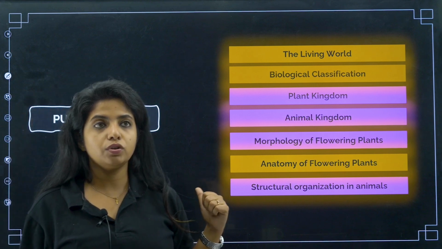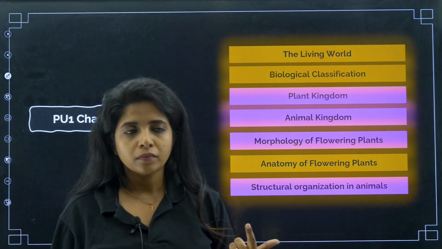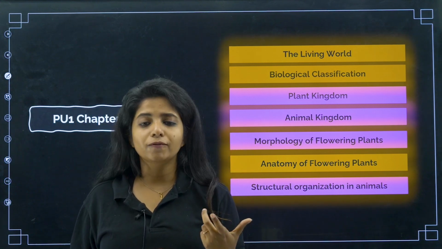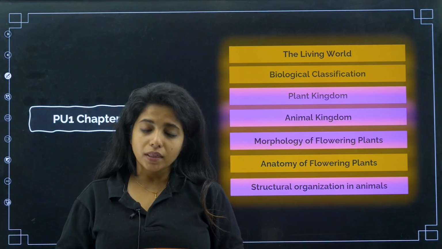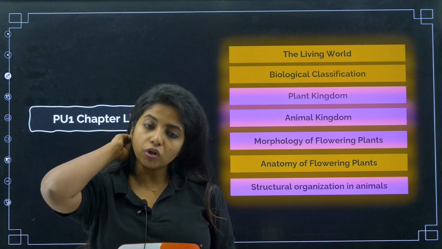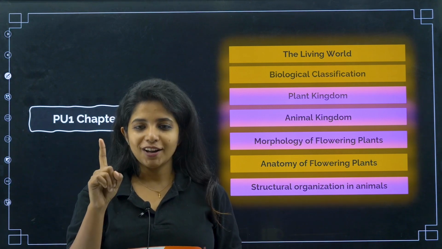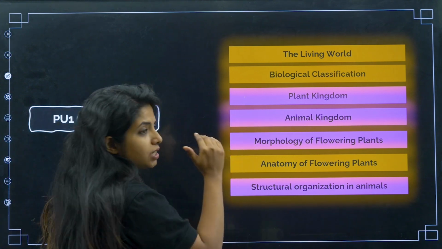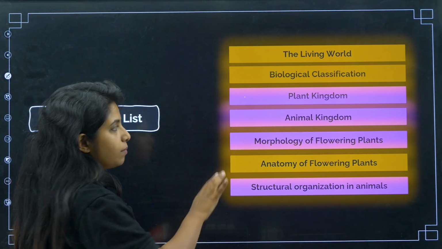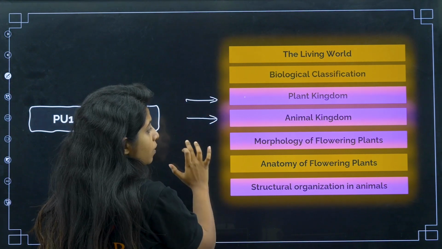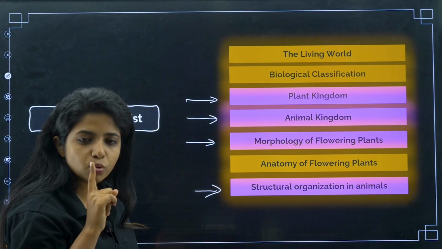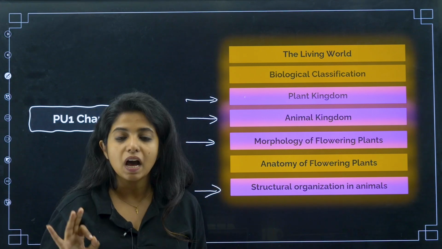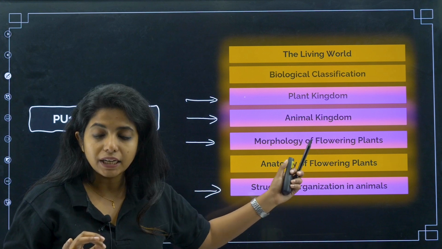In the previous paper analysis, when you looked at the other chapters of PU2, you saw that almost all the chapters were giving 3 questions, 4 questions. Very few chapters were giving 2 questions. But in the case of PU1 chapters, most of the chapters are going to give you 1 mark, or they might not give you any mark at all. So there is no high priority, medium priority and things like that. I have just highlighted those chapters where you can see at least 1 question being asked each year.